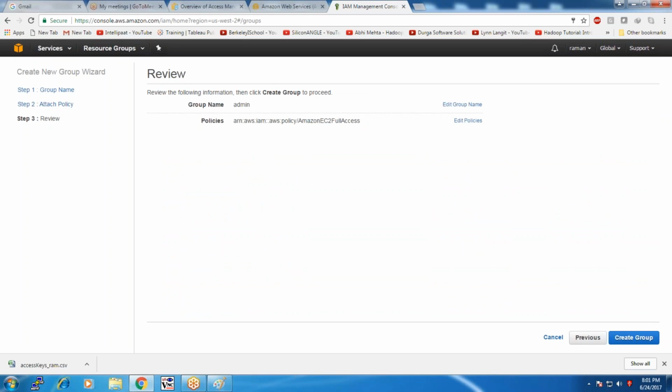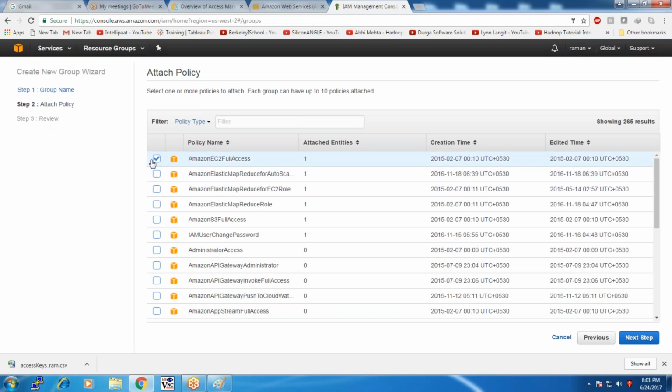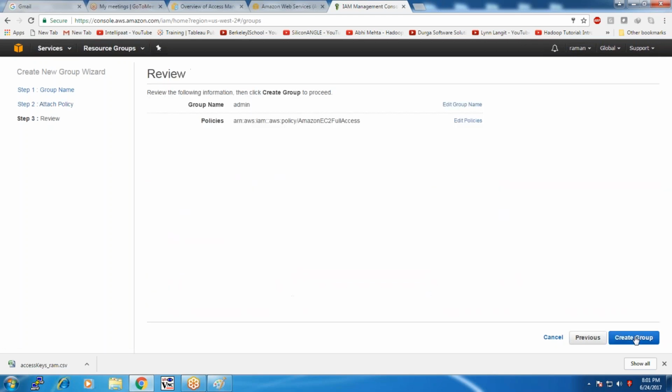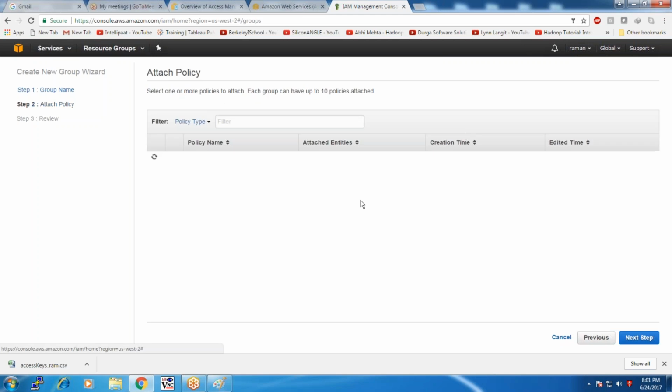You can set policies to the group. Okay. So let me first start with the EC2 policies. You can assign multiple policies. If you want to assign multiple policies,